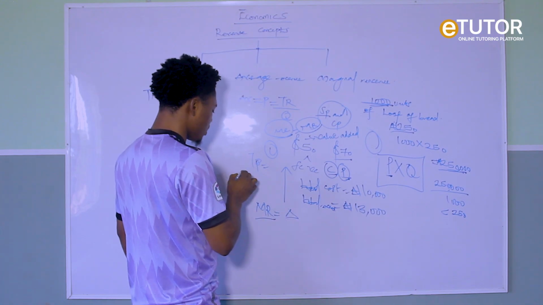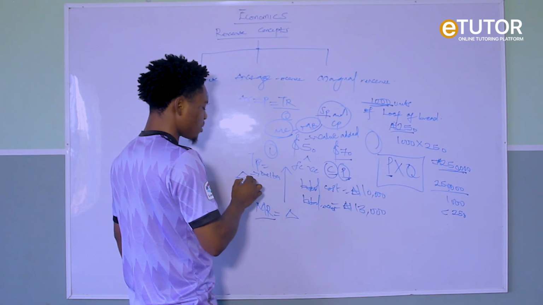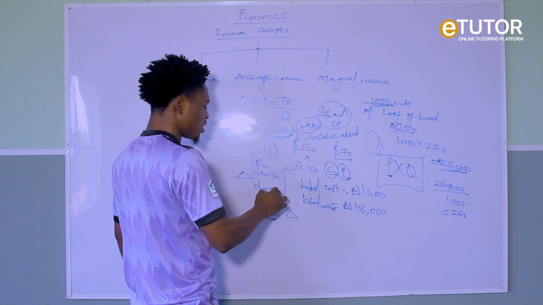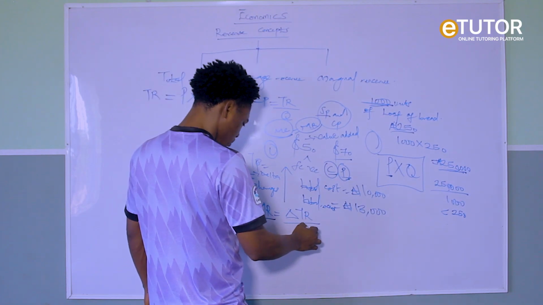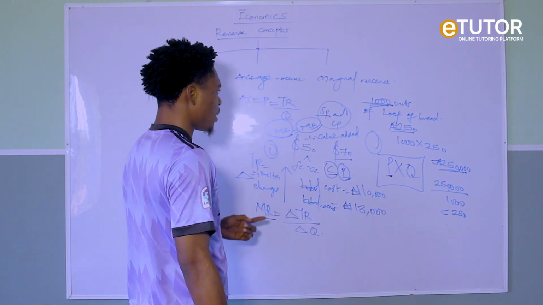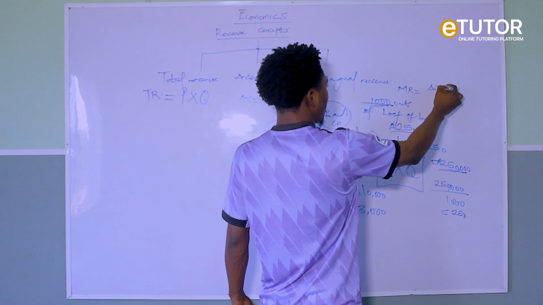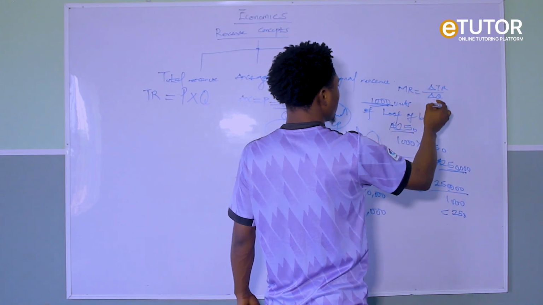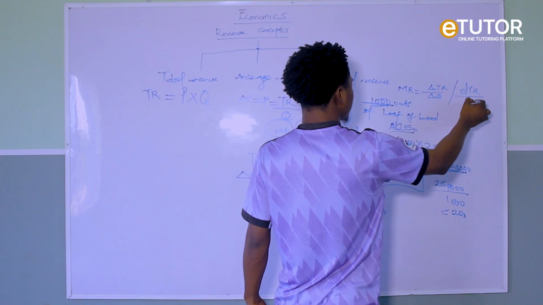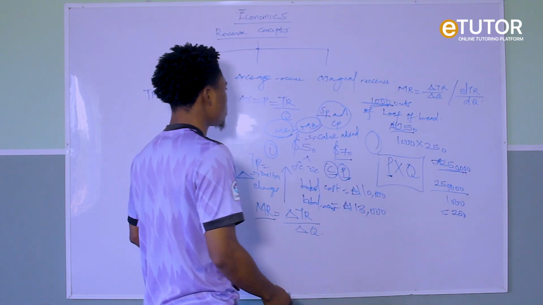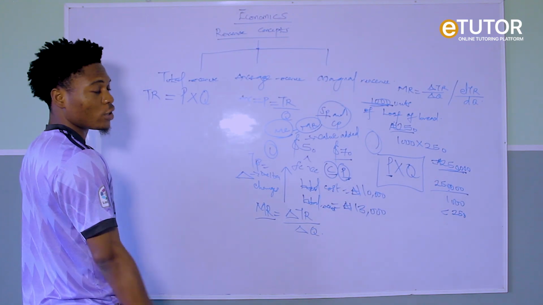Delta TR over delta Q. Whenever you see this sign in economics, it means delta. It is a Greek letter which means delta. What is delta? It simply means what? Changes. So you want to find the difference between your total revenue and your changes in quantity. So that means our MR is the changes in TR over changes in what? Quantity. And when you have the TR function, you can say your MR equals the derivative of TR over Q. Are you getting it now? So these are my three concepts of revenue.